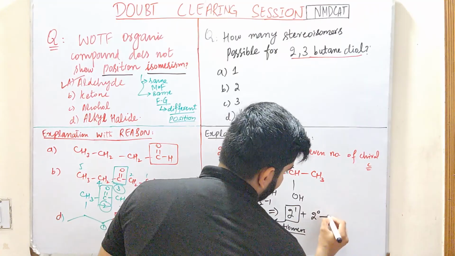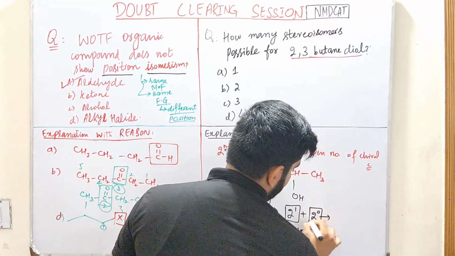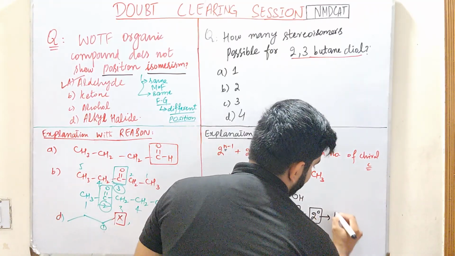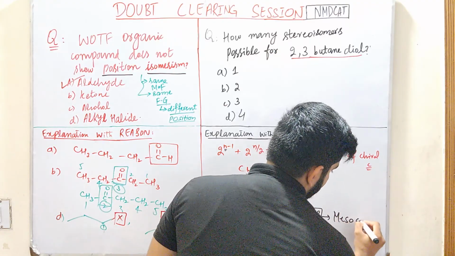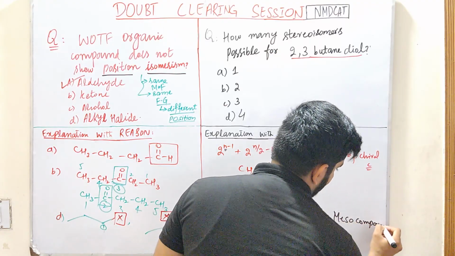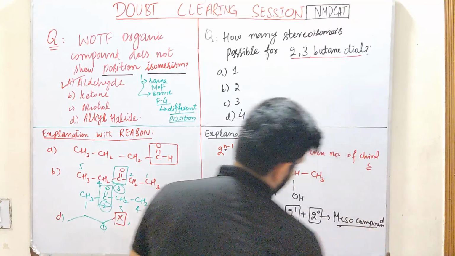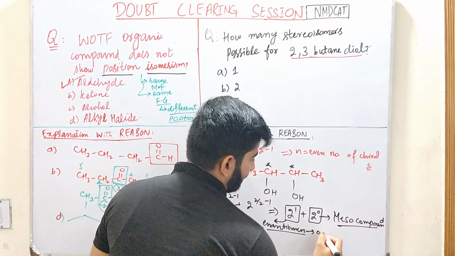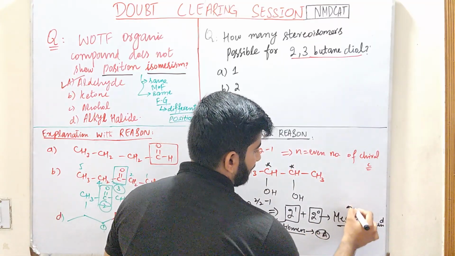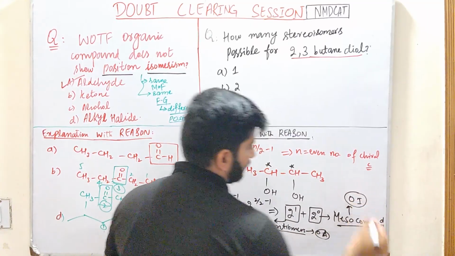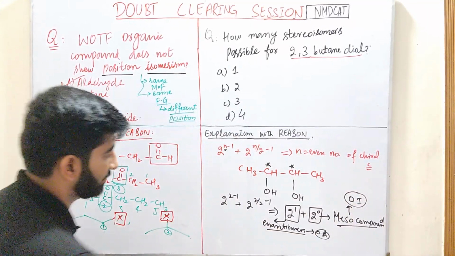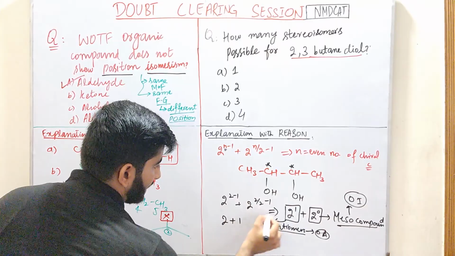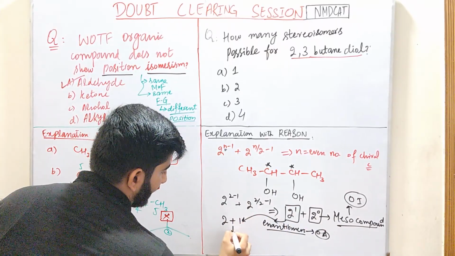And this isomer is a meso compound, and it is optically inactive. Enantiomers are optically active compounds and meso compounds are optically inactive compounds. So 3 isomers are possible. 2 plus 1 is equal to 3.